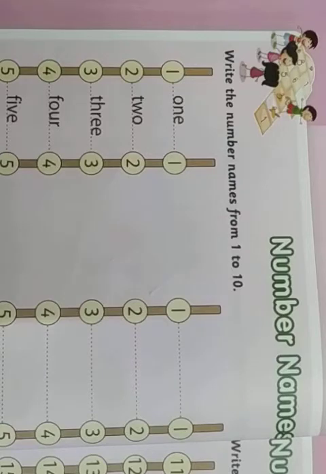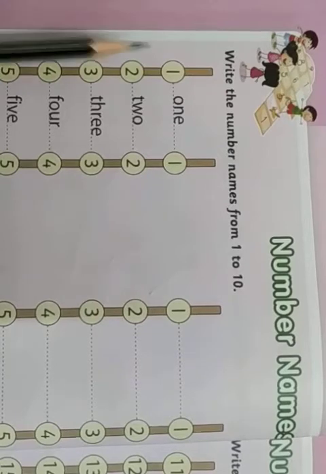If any of you are not familiar with the number names, just focus and get familiar with them. What are number names? Numbers are 1, 2, 3, 4, 5, 6, 7, 8, 9, 10, 11, 12, 13, 14, 15, 16, 17, 18, 19, 20. Like this we keep on saying numbers. Number names means the spellings of 1, spellings of 2, spellings of 3, spellings of 4, like this.